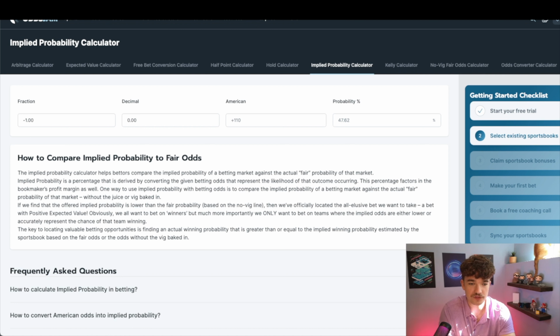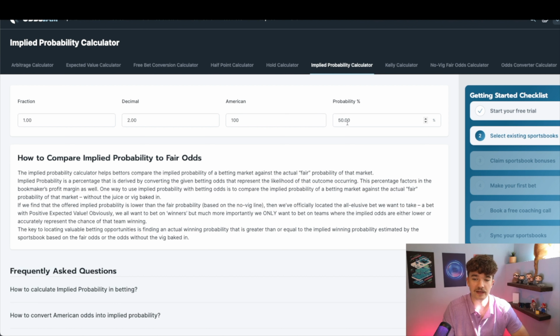Okay, so the first thing to understand is fair odds. Basically, fair odds is kind of what you would think it would mean: the odds of an event happening and the actual odds that it happens. If we assume even money, so even odds, plus 100 or just 100, that means there is no favorite, and the probability that the bet will win is 50%.